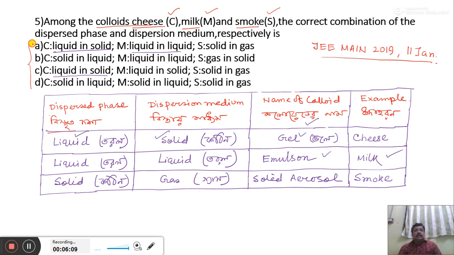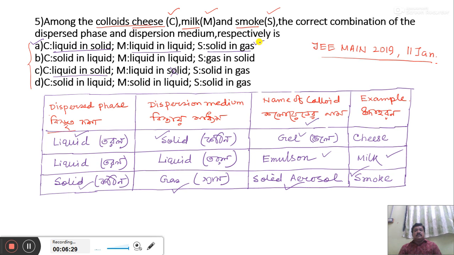So option A may be the correct one. Option C, where M, that is milk, liquid in solid, is not the correct one. In case of smoke, which belongs to solid aerosol, the dispersed phase is solid and the dispersion medium is gas. So solid in gas. So this is the correct option.